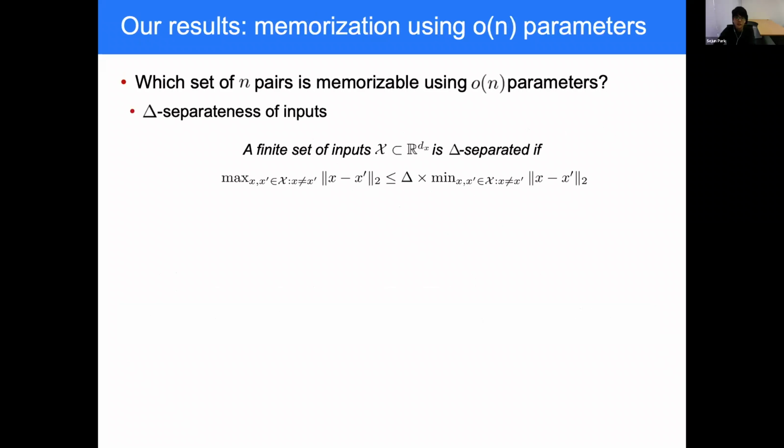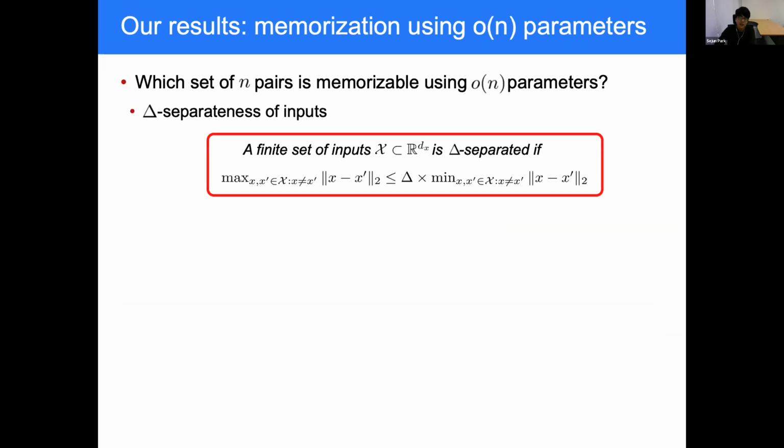To characterize such a class of pairs, we define the delta separateness of inputs. Formally, a set of inputs is delta separated if the maximum distance between inputs is bounded by delta times the minimum distance between inputs. This means that larger delta implies a weaker condition on inputs.